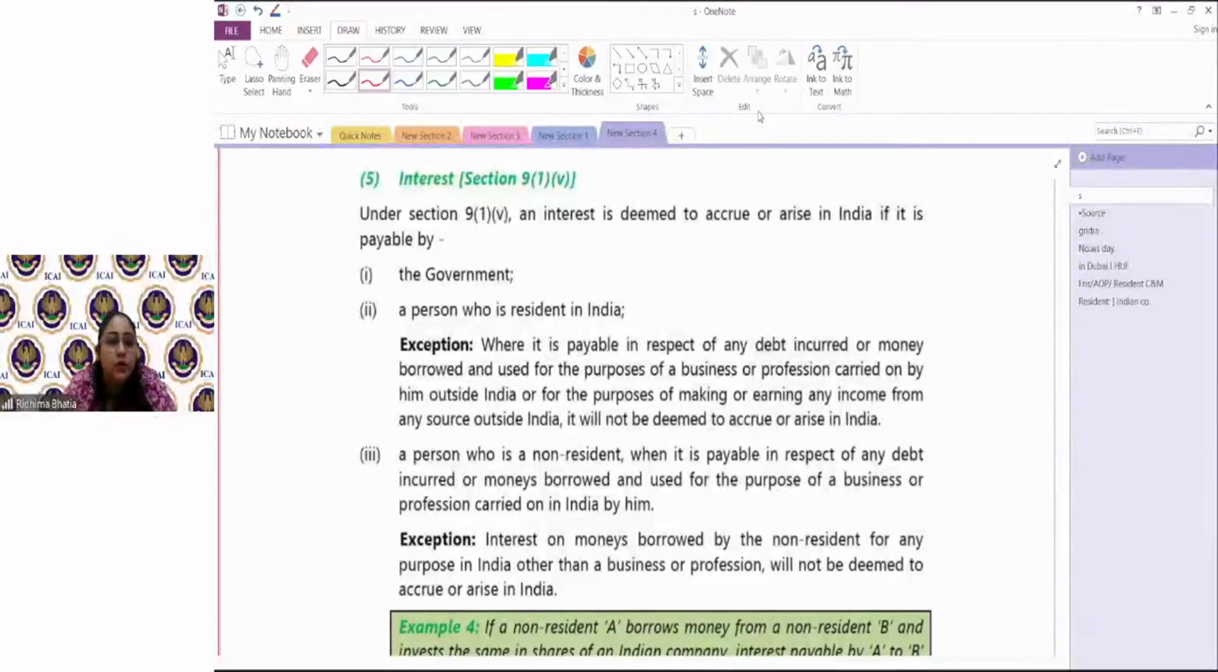Darshan says, if a dividend is paid by a foreign company running its operations in India, prima facie I would not directly say it's a dividend accrued in India. Okay?